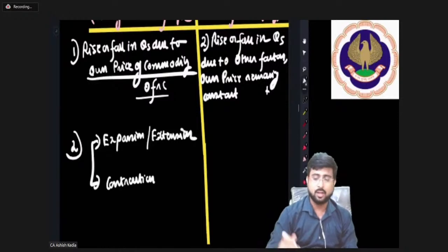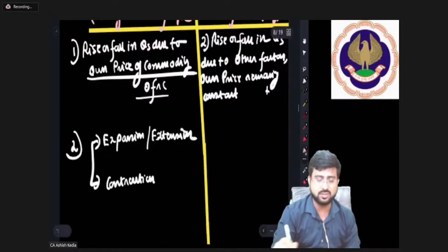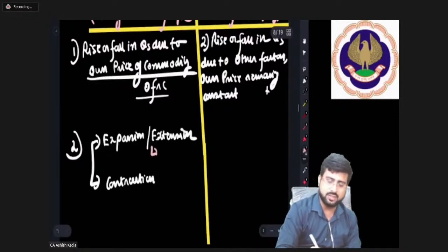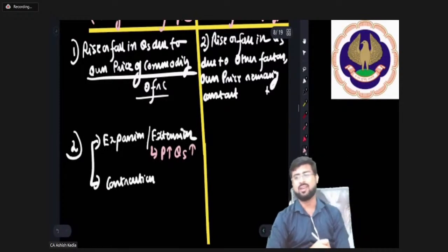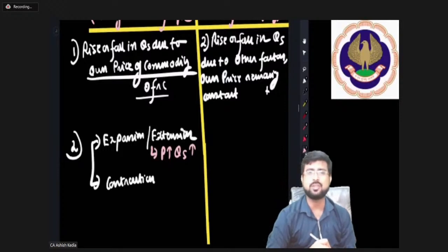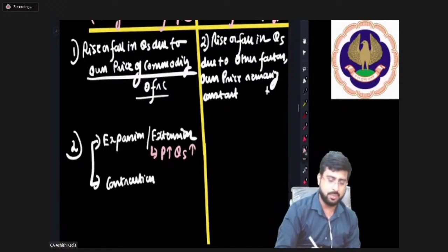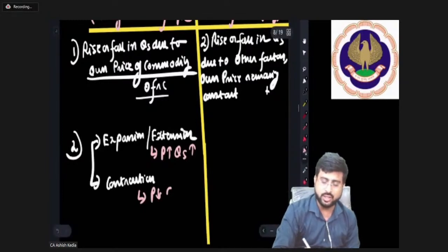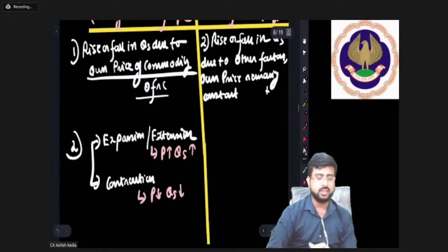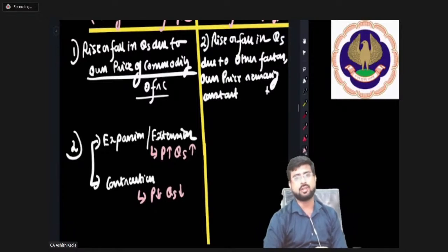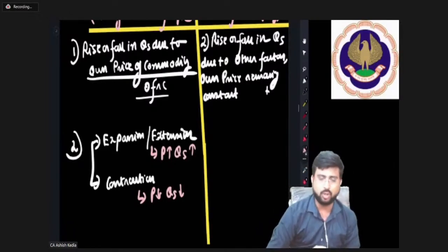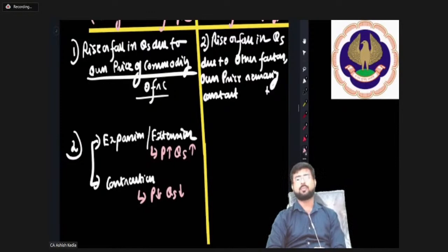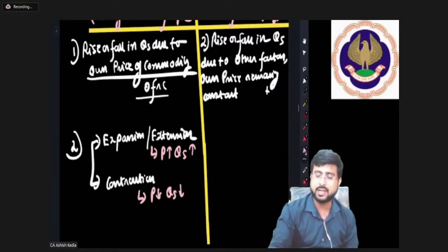What is happening in case of expansion or extension? When price is rising, quantity supplied is rising. But if you talk about contraction, when price is falling, quantity supplied is also falling. That, my dear friends, is called contraction. Clear?